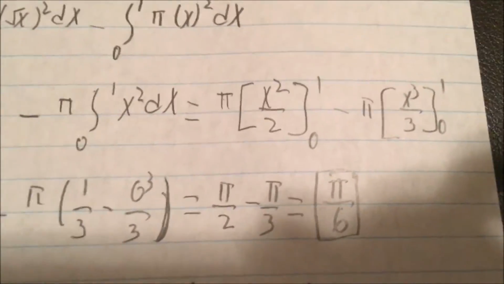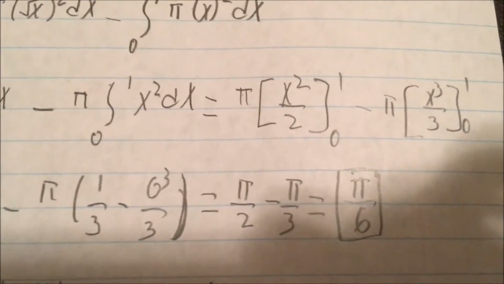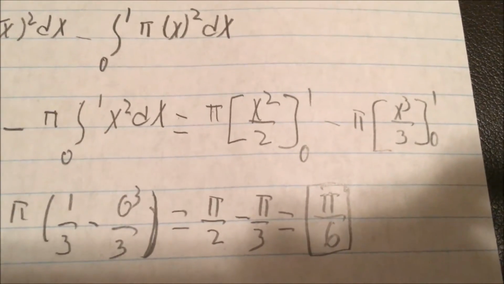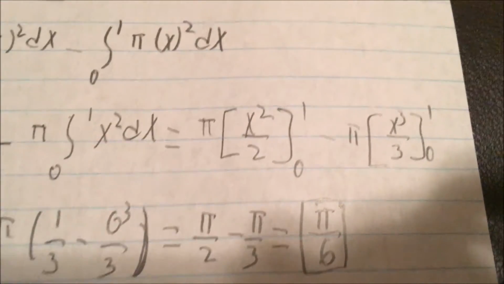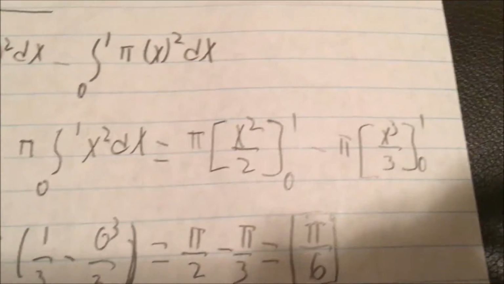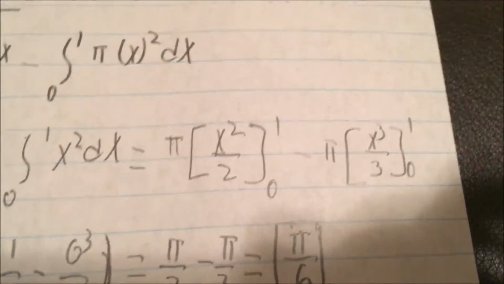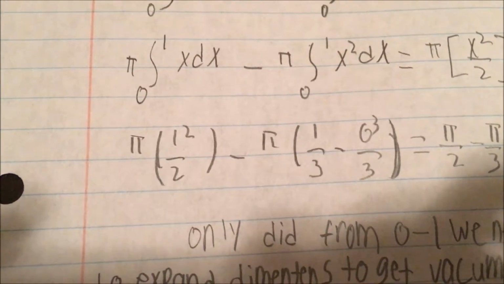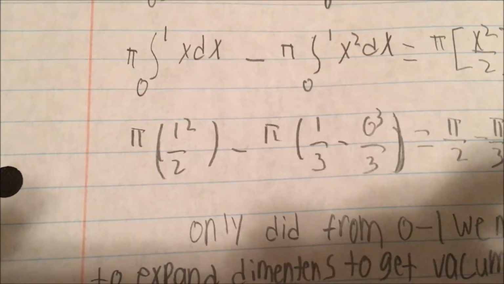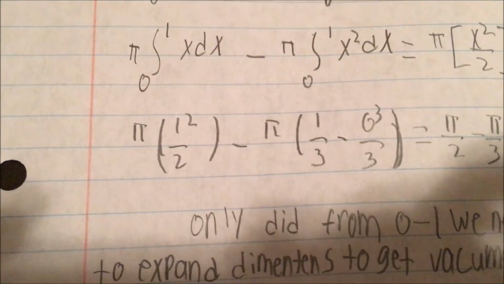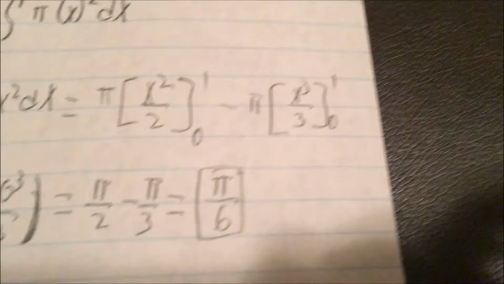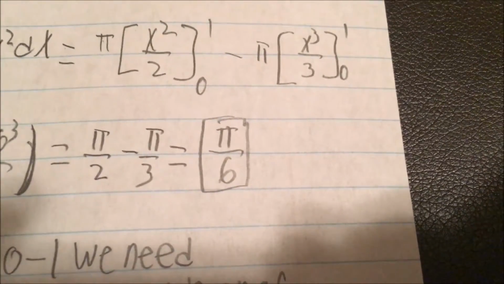Now since the bottom number is 0, it's not really necessary to do it as it will always end up being 0. So I only did 1. So after I multiplied both sides by just 1 and then pi, we get the equation pi 1 squared over 2 minus pi 1 cubed over 3, and then that gives us pi over 2 minus pi over 3, which equals pi over 6.